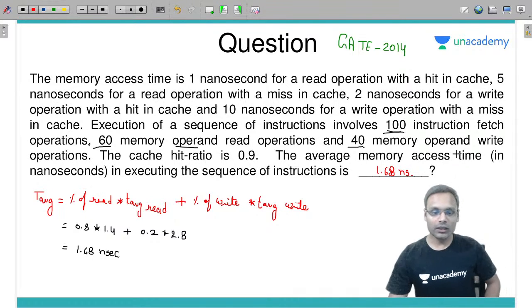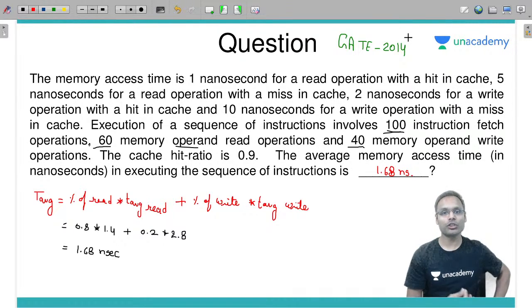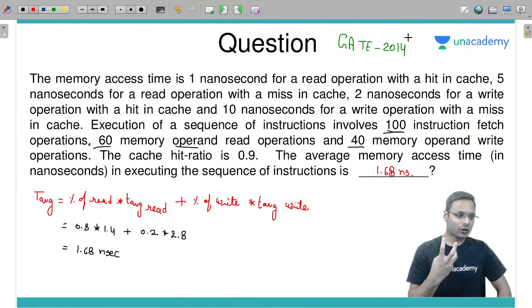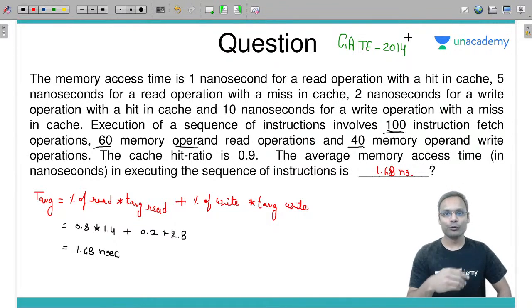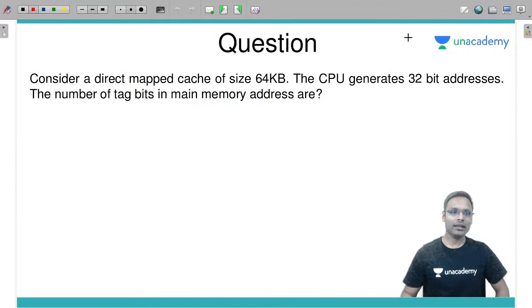This was one of the really good questions of GATE 2014. In 2014, they asked two or three questions in such a way. Those were really amazing, very tricky, and very time consuming for you if you don't understand how to solve such questions. Let's move ahead.